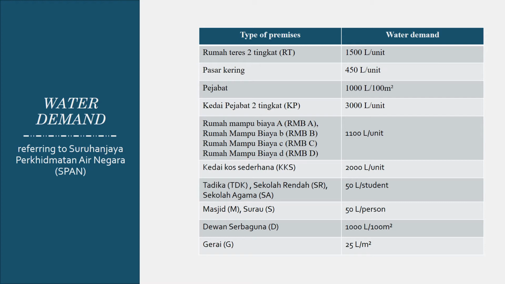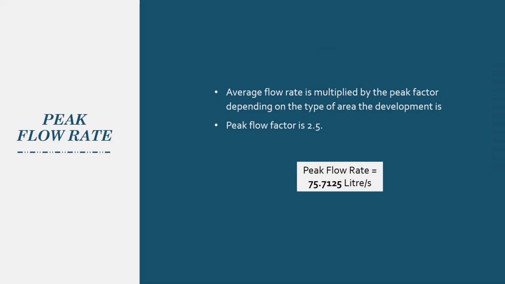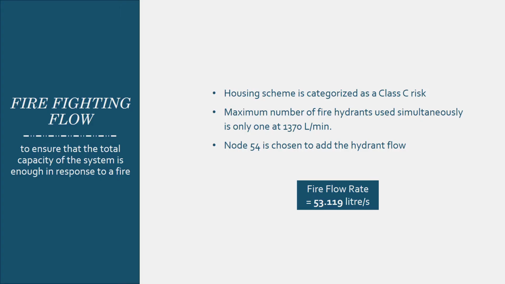The average water demand in pipes approaching each tank is determined based on the total storage volume in the tank per day. To obtain peak flow rate, the average flow rate is multiplied by the peak flow factor depending on the type of area. In this project, the area is urban and rural, therefore the factor is 2.5. Peak flow rate that we obtain is 75.7125 liter per second.